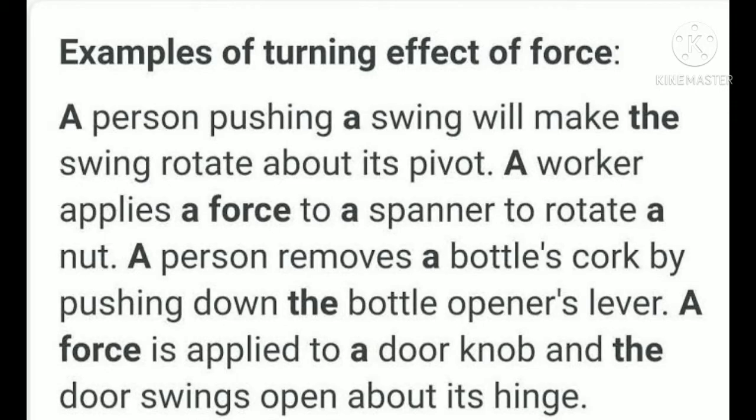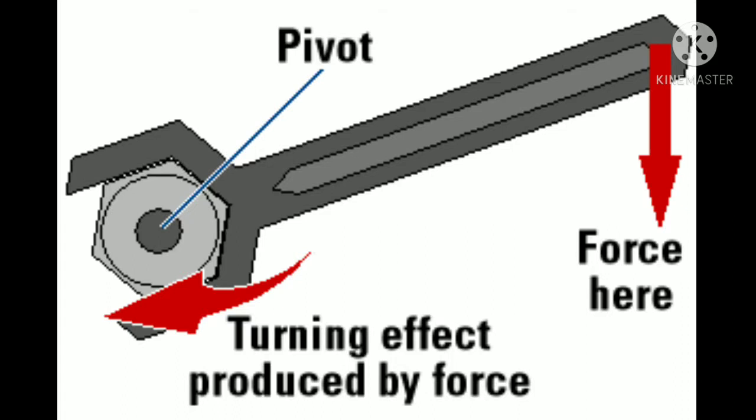What are they? A person pushing a swing will make the swing rotate about its pivot. Now this is a new word you got, pivot, isn't it? We'll go one by one. Second, a worker applies a force to a spanner to rotate a nut. A person removes a bottle's cork by pushing down the bottle opener's lever. A force is applied to a doorknob and the door swings open about its hinge. So wherever we apply some effect, there is a turning effect. When we apply something, it will turn, it will change its position.